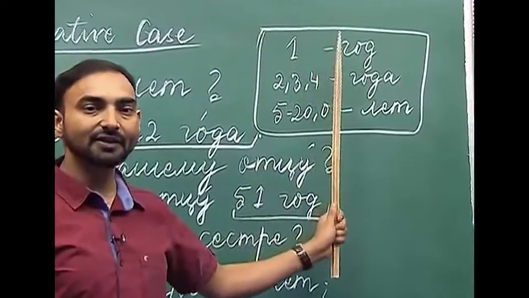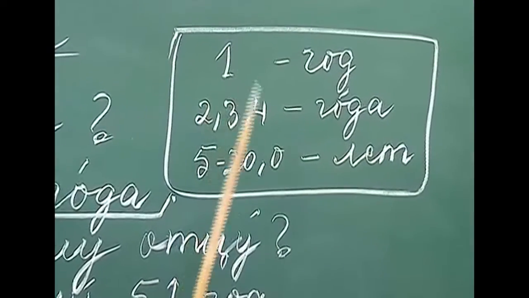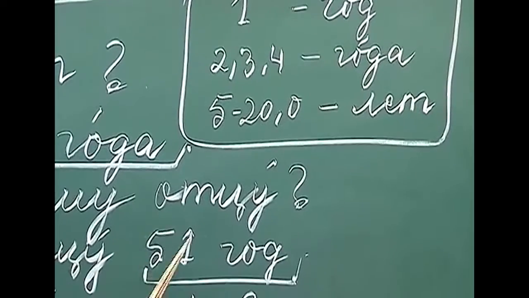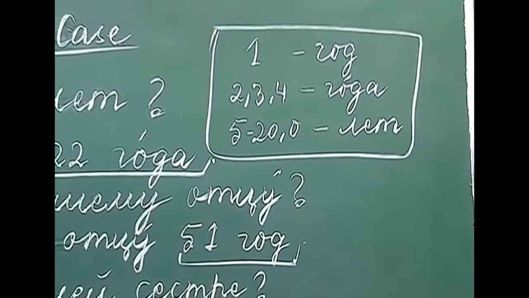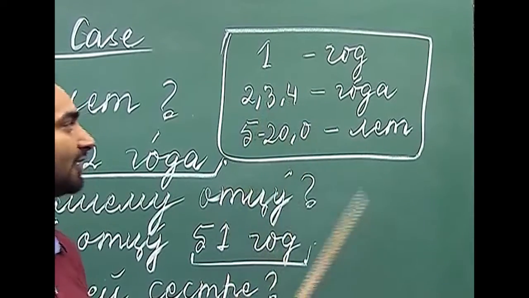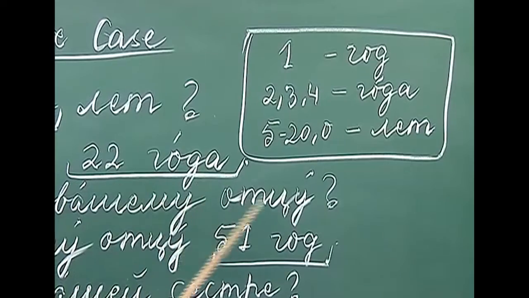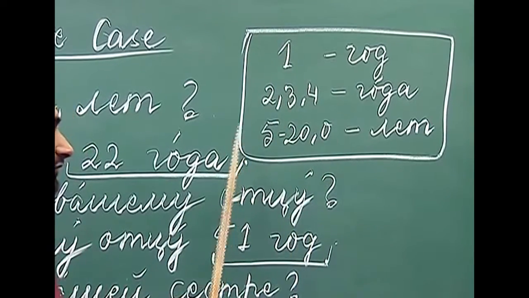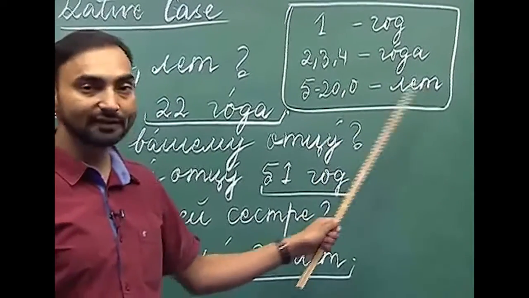If the cardinal number ends with 1, we use "god". As you can see, with 51 or 50 one, we are using "god". If the number ends with 2, 3 or 4, we use "goda". 22 goda. And if the number ends with 5 up to 20 or 0, we use "let".